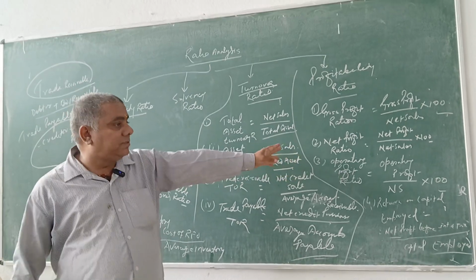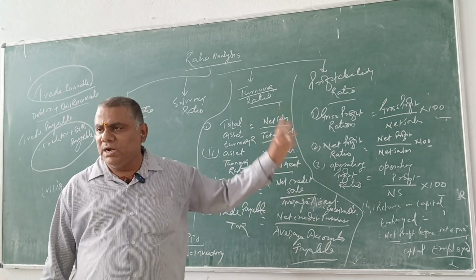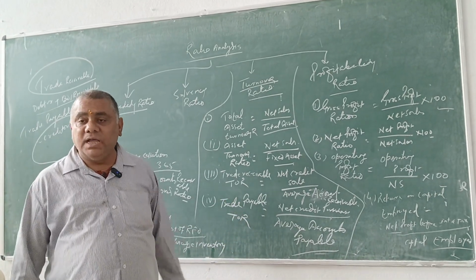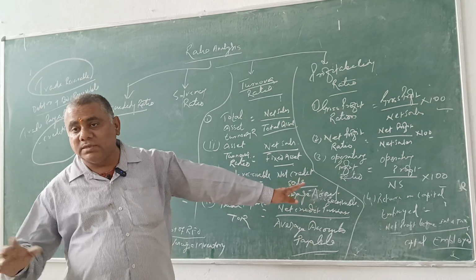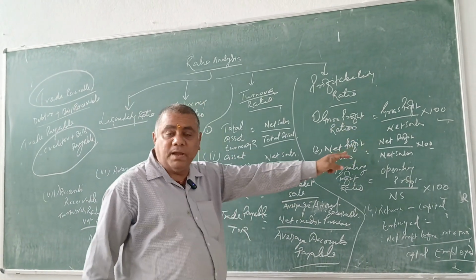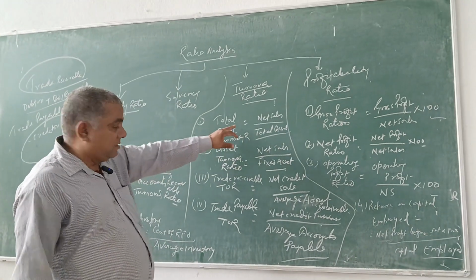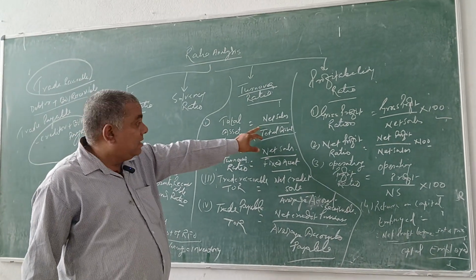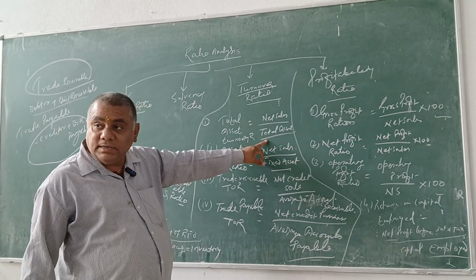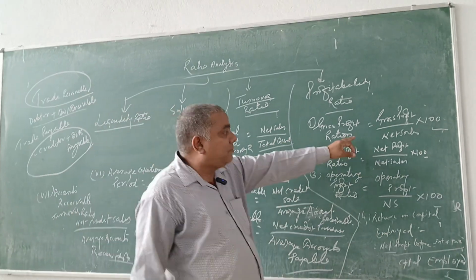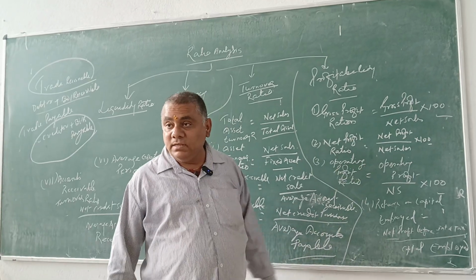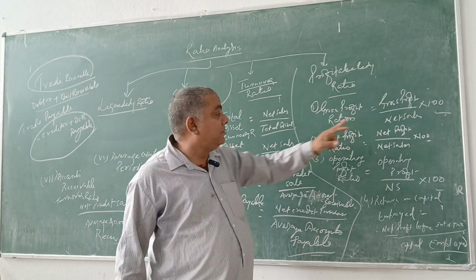Now, profitability ratio. Various types of formulas we have to study, like gross profit ratio, net profit ratio, operating profit ratio, operating ratio, as well as capital employed, in other words you can say return on investment. And gross profit ratio is equal to gross profit by net sale. And total assets here is different. Here net sale is written in numerator and total asset is written in denominator. But in gross profit ratio, gross profit has been written in numerator and net sale is written in denominator.